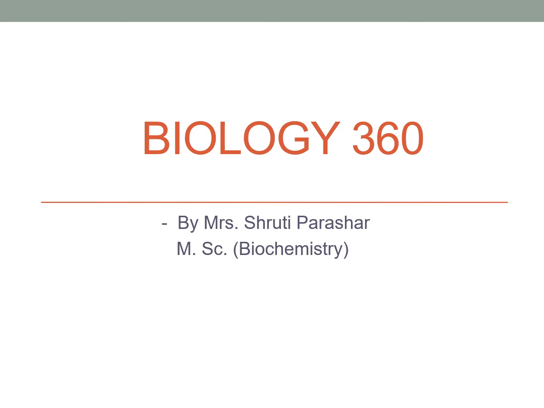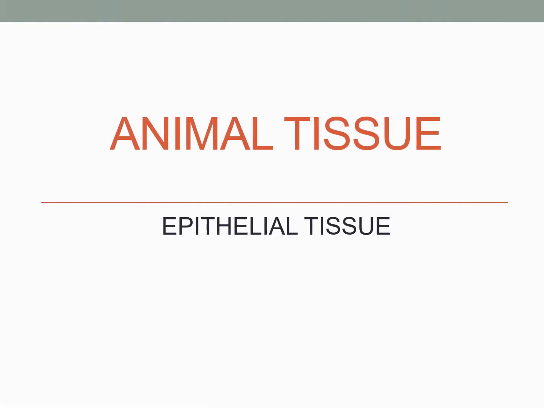Today I'm going to discuss the topic animal tissue. In animal tissue, I will be discussing all the four different types of tissue, that is epithelial tissue, connective tissue, muscular tissue and nervous tissue. So in this lecture, I will be starting with the discussion about the epithelial tissue first.